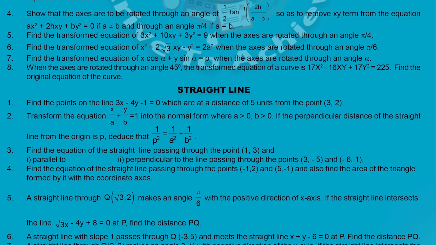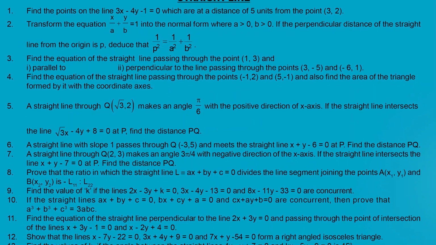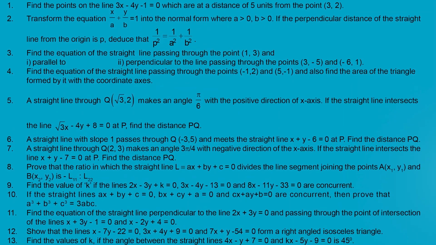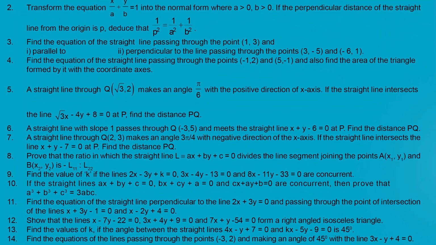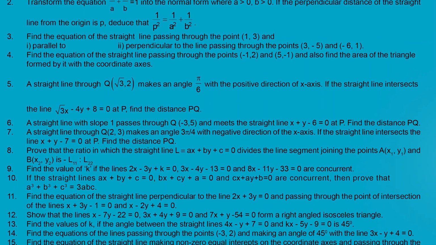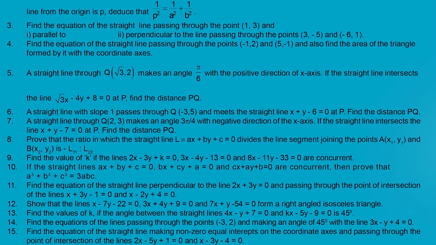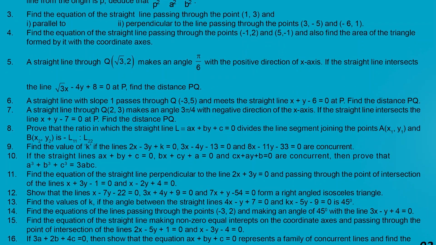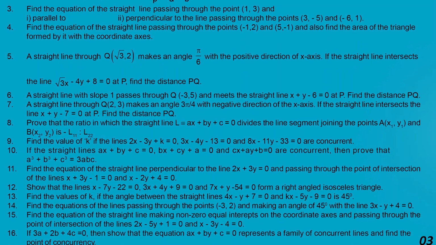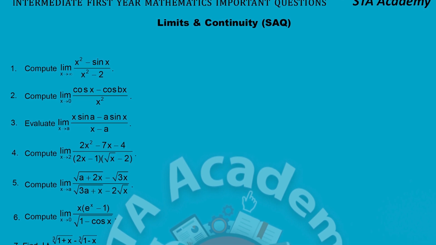The next chapter is straight line. I have listed here on this page 16 SAQs. These are very important SAQs. Find the points on the line 3x minus 4y minus 1 equals 0, which are at a distance of 5 units from the point (3, 2). The first question. And there are 16 questions. Very important questions that will definitely give you 4 marks in your IP exam. The next chapter is limits and continuity.